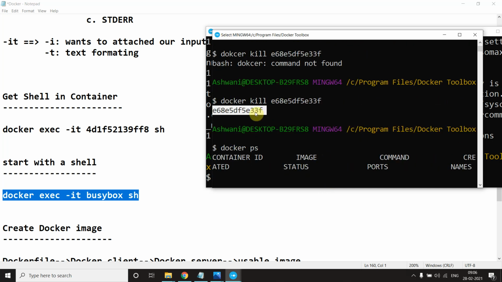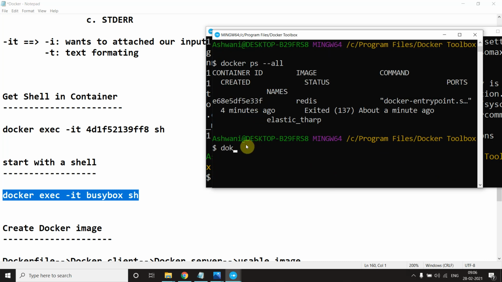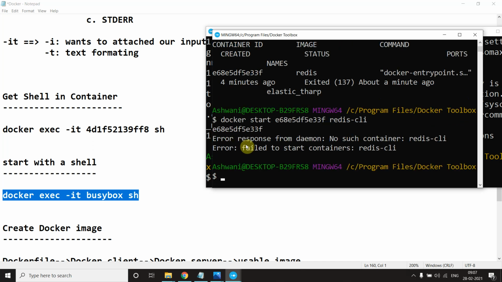I will copy this and first I will start this. So Docker start Redis CLI. What is it saying? No such container Redis CLI.